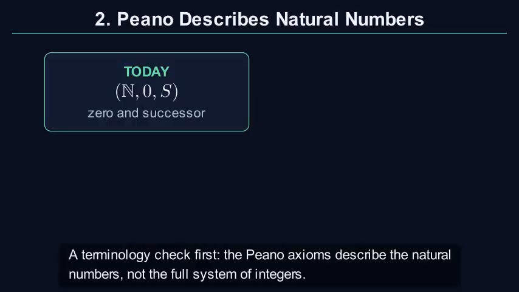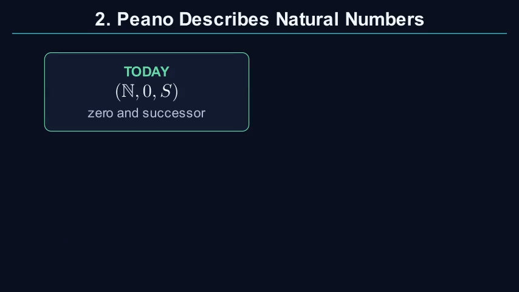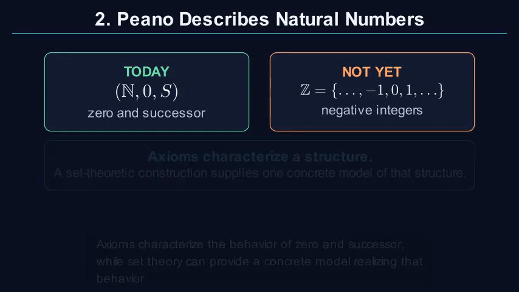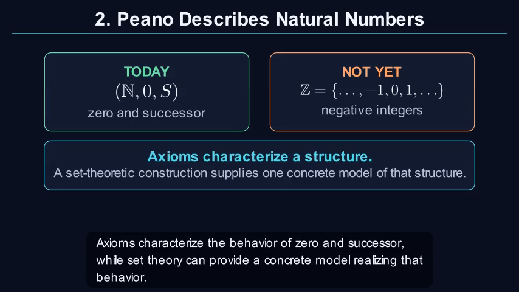A terminology check first. The Peano axioms describe the natural numbers, not the full system of integers. Negative integers require a later construction. Dragging them into a proof of 1 + 1 = 2 would be ambitious baggage handling. Axioms characterize the behavior of zero and successor, while set theory can provide a concrete model realizing that behavior.